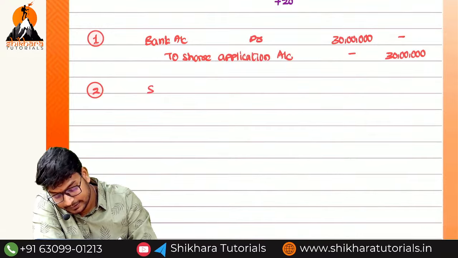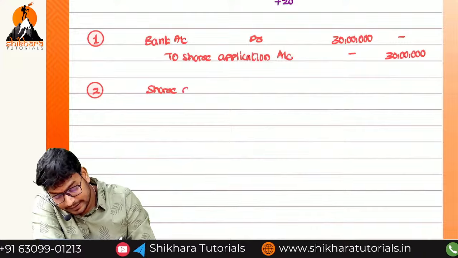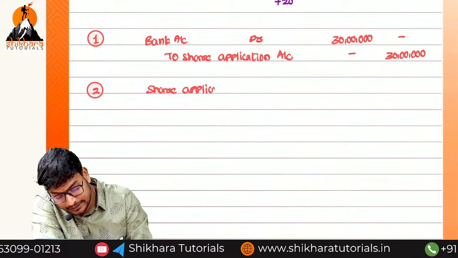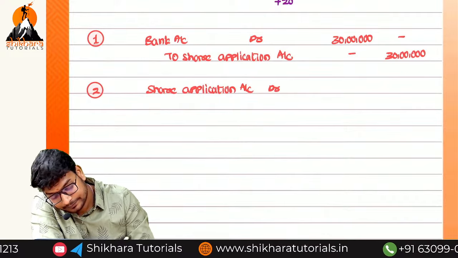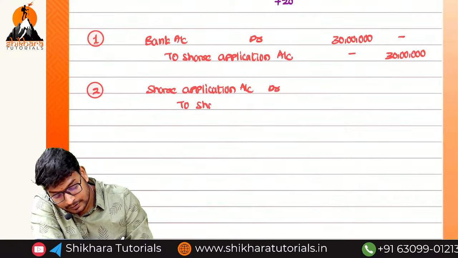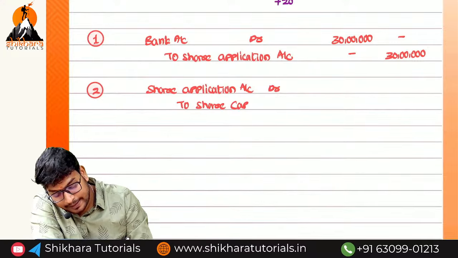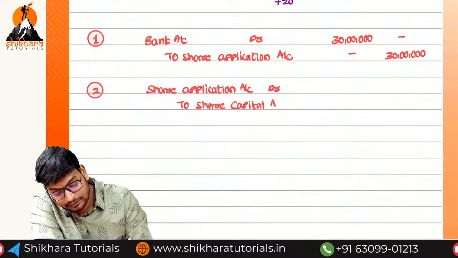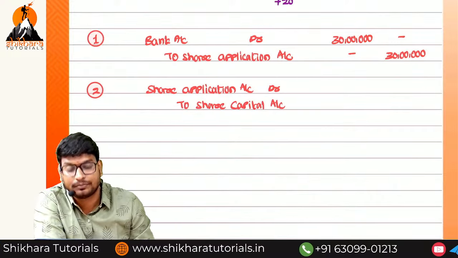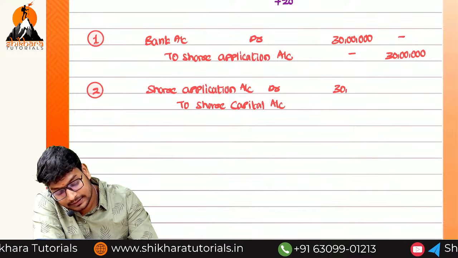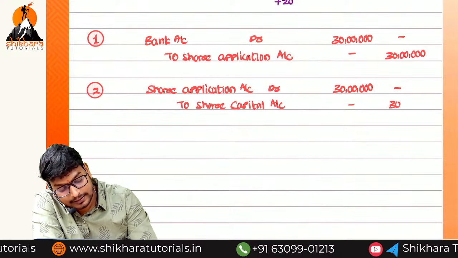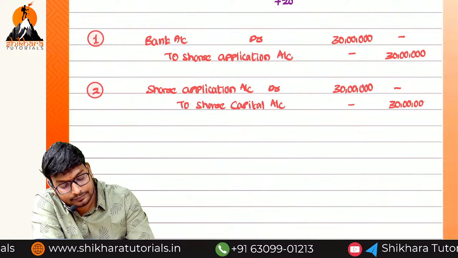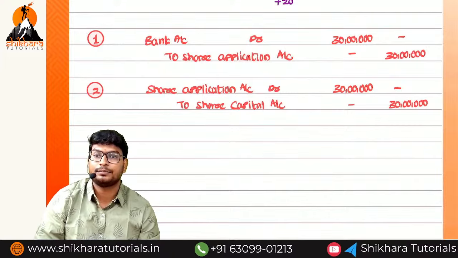Share application account debited to share capital account. The same amount, 30 lakhs and 30 lakhs.